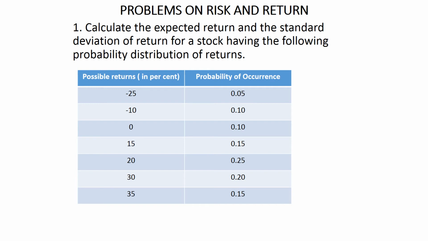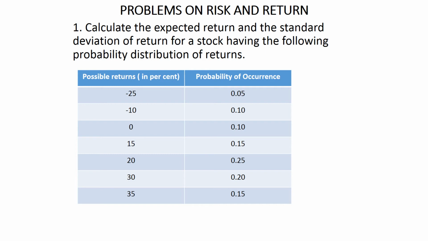Now here the question: calculate the expected return and the standard deviation of return for a stock having the following probability distribution of returns. So here we have to calculate the expected return, that is R bar, and we have to calculate the standard deviation of the return. So let us go for that. Very clearly we will understand how it is done.